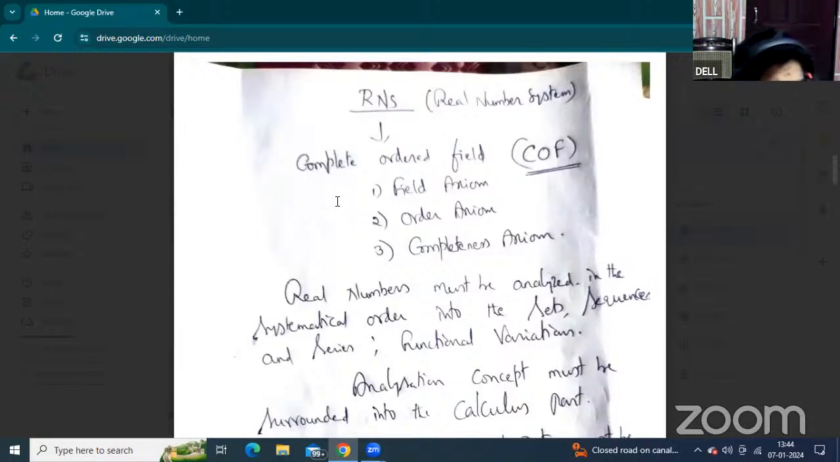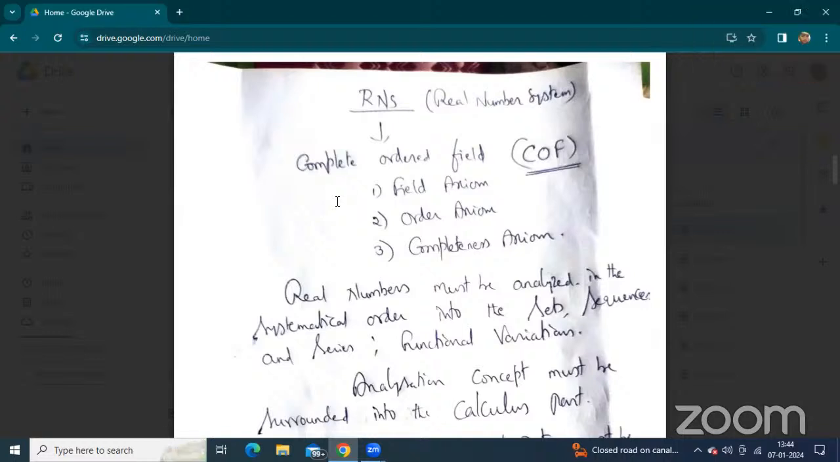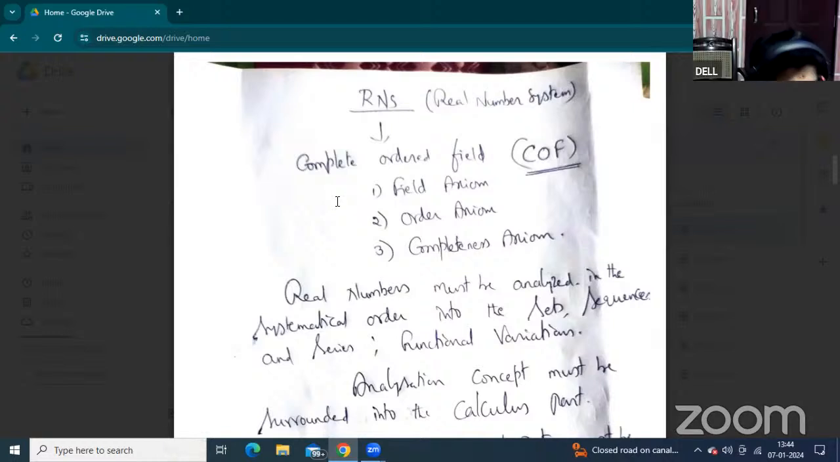What is RNS? This is the first block. RNS is the short form of real number system. What are real numbers? Some of the real numbers must be arranged in a systematic order.